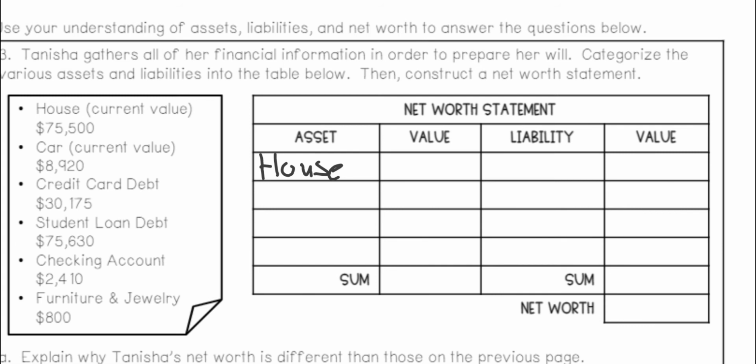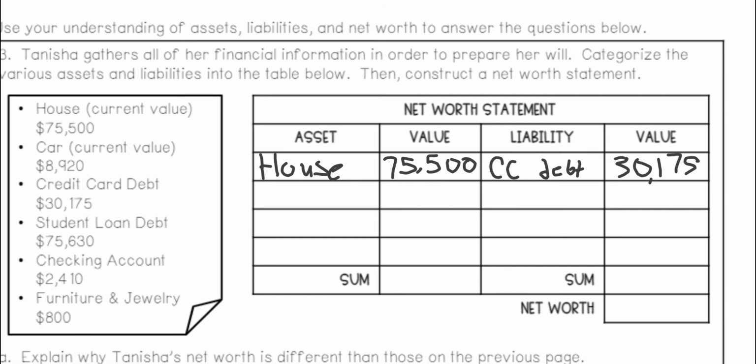And let's see, do we have any liabilities? We have credit card debt. I'm just going to abbreviate that to CC debt. And that is 30,175. The house was 75,500.